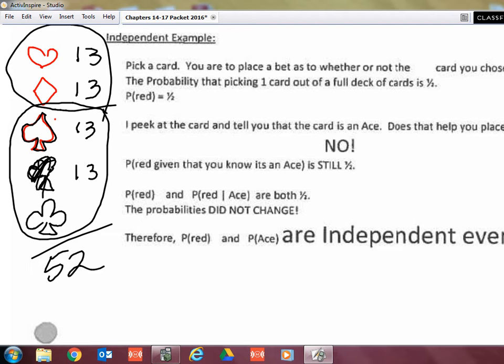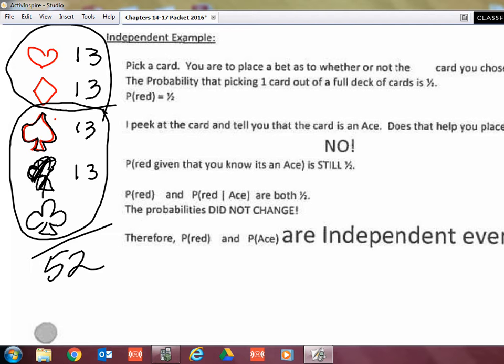So let's say I have a deck of cards here, and you pick a card, and you give it back to me without looking. And I say, okay, I want you to bet as to whether or not the card you just gave me is red. Okay? So what's the probability that you will be correct? 50%, or 1/2, because half of them are red.